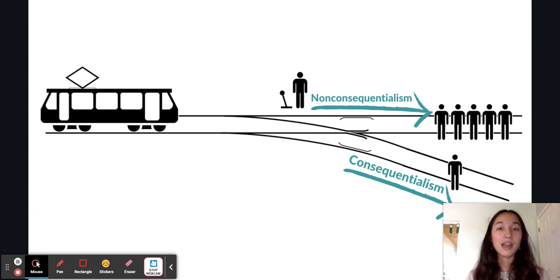Consequentialism states that you have no choice but to pull this lever and switch the tracks, because then the trolley will only kill one person as opposed to 5, saving a net of 4 lives. The inverse is that non-consequentialism proposes that you have no choice but to allow this trolley to kill 5 people instead of 1, because as a moral individual, you cannot harm one unrelated bystander who otherwise would leave unharmed.